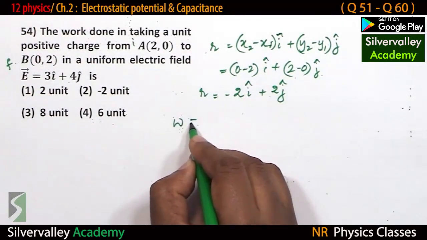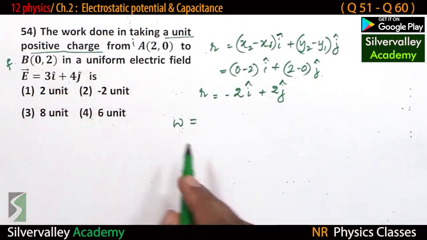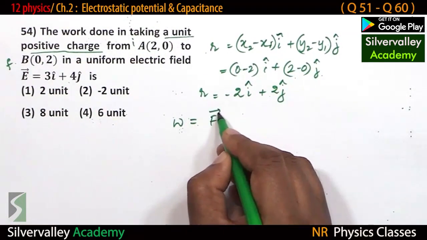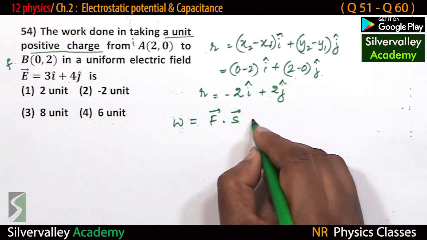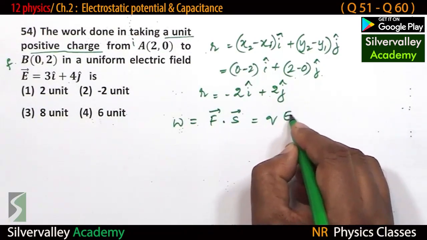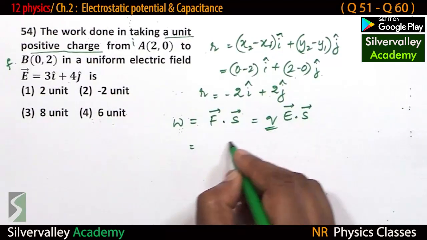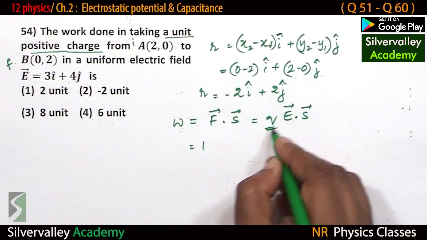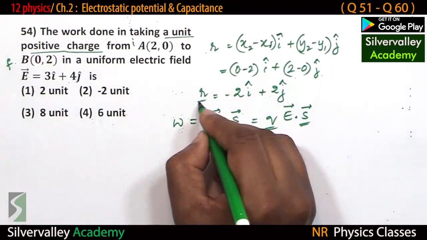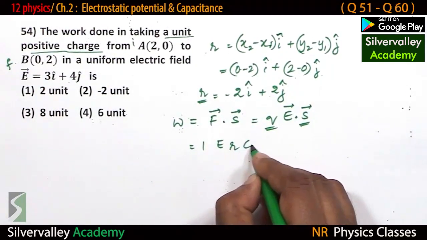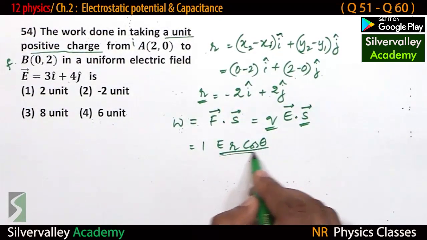Work done is equal to the work done in taking a unit positive charge. Work done is force dot displacement, isn't it? Force is charge times electric field, dotted with displacement. Charge is 1 coulomb. Electric field dot displacement, let me denote displacement by r cos theta. This is one form.